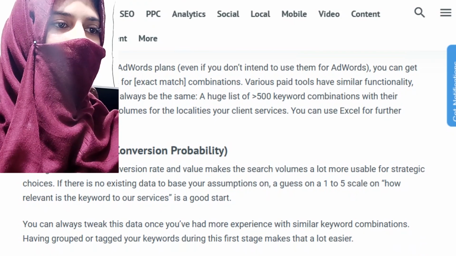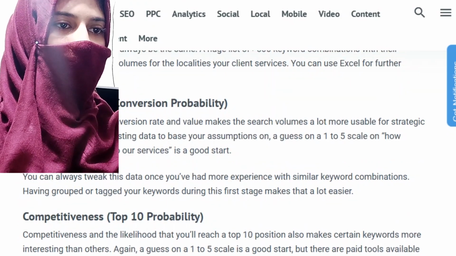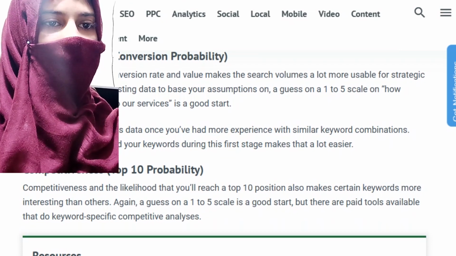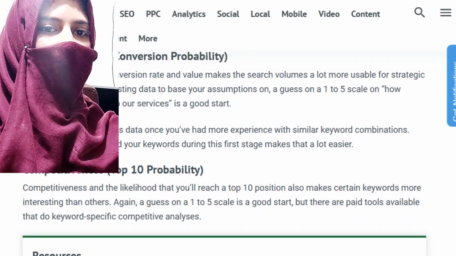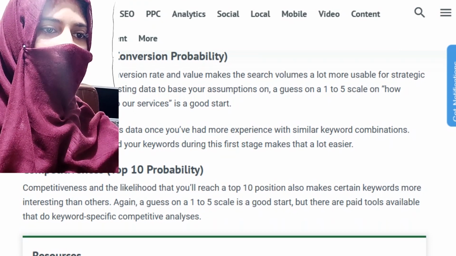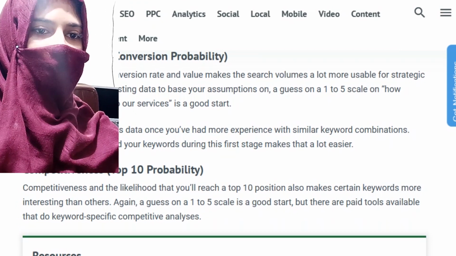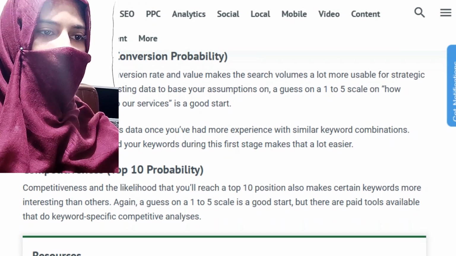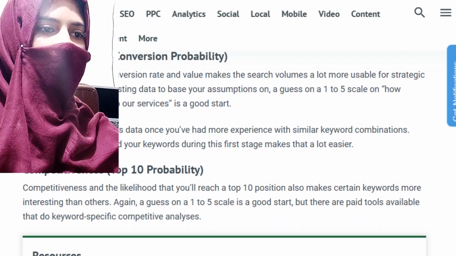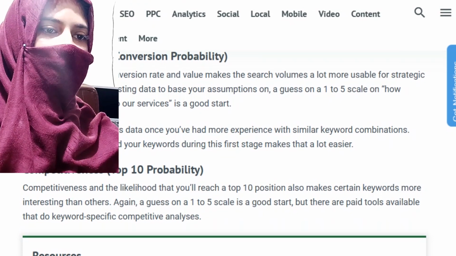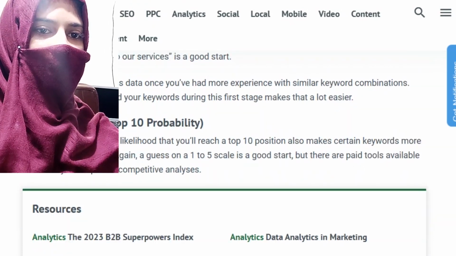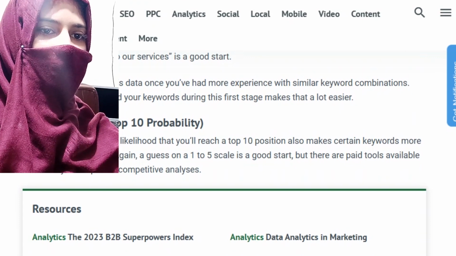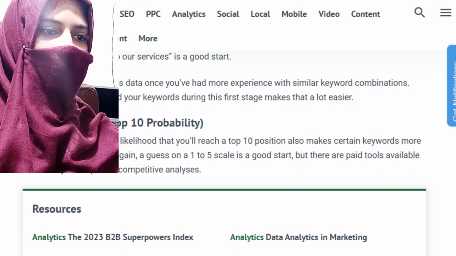Conversion rates. Adding estimates for conversion rate and value makes the search volumes a lot more usable for strategic choices. If there is no existing data to base your assumptions on, a guess on a 1 to 5 scale of how relevant the keyword is to our services is a good start. You can always tweak this data once you have had more experience with similar keyword combinations. Having grouped or tagged your keywords during this first stage makes that a lot easier.